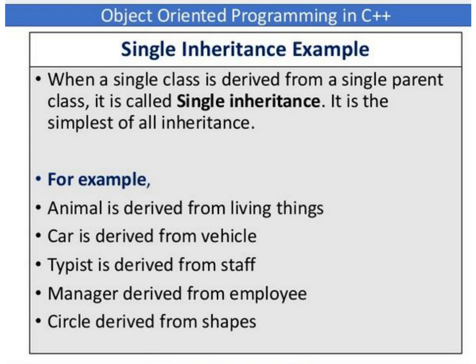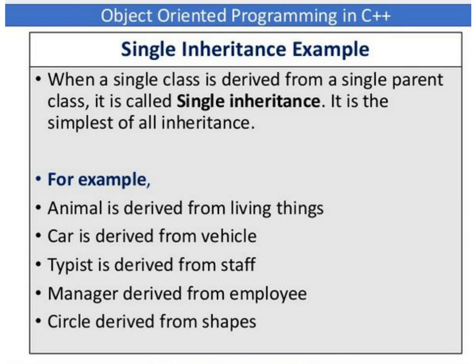Single inheritance example: when a single class is derived from a single parent class, it is called single inheritance, and it is the simplest of all inheritance, because we have only one base class and one subclass. For example, animal is derived from living things, car is derived from vehicle, typist is derived from staff, manager is derived from employee, circle is derived from shapes.